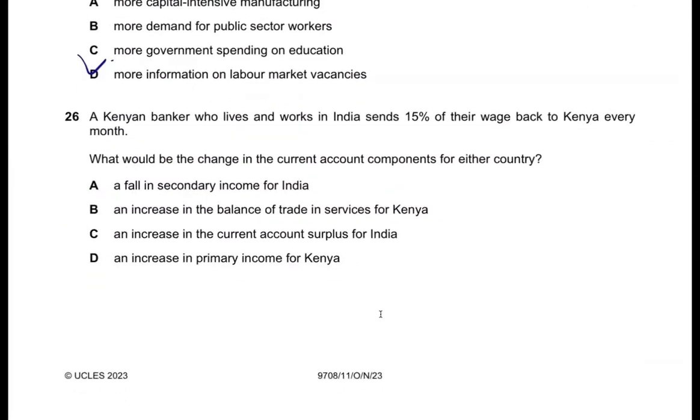Question 26. A Kenyan banker who lives and works in India sends 15% of their wage back to Kenya every month. What would be the change in the current account component for either country? This type of money is called remittances, which is a type of secondary income. And this is going to be minus for India and plus for Kenya. So that's why I should go for A.